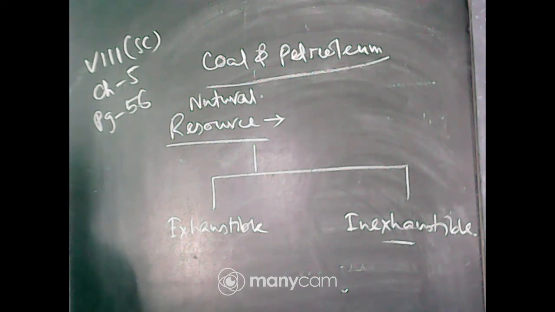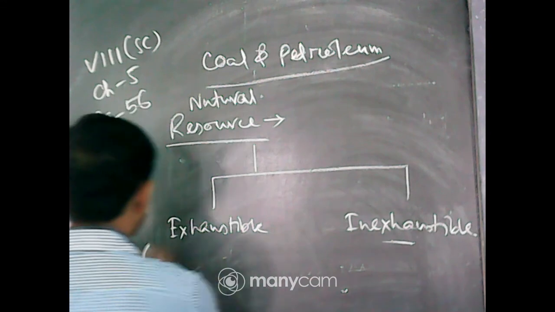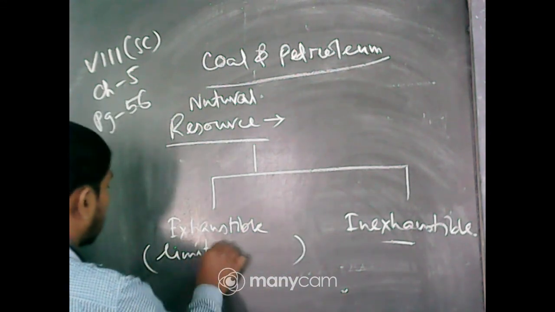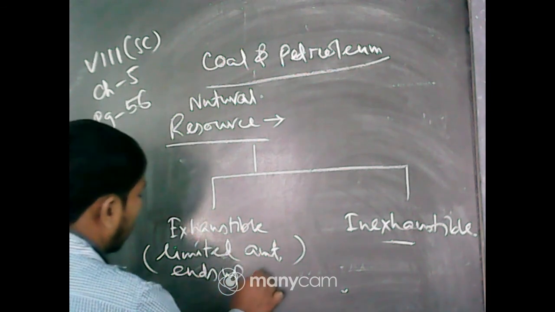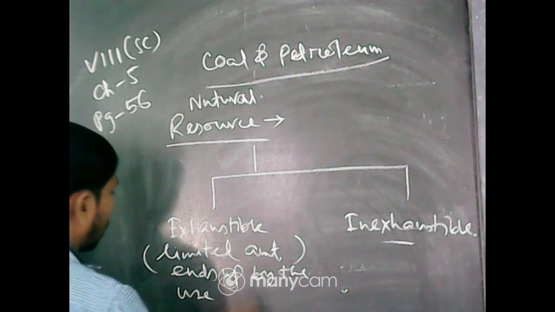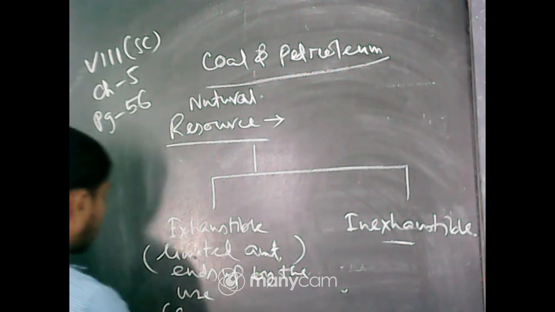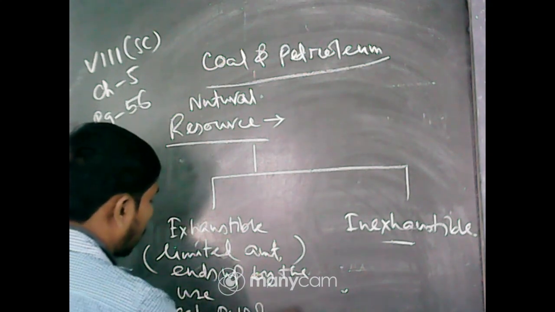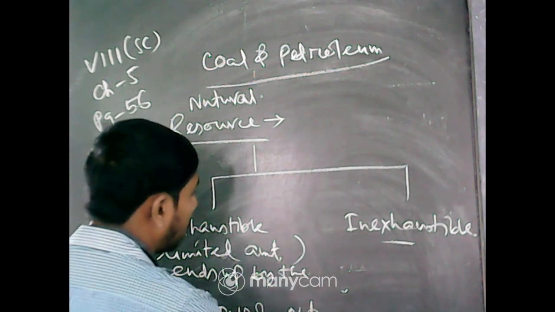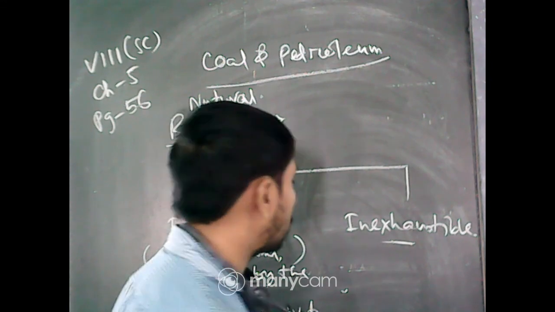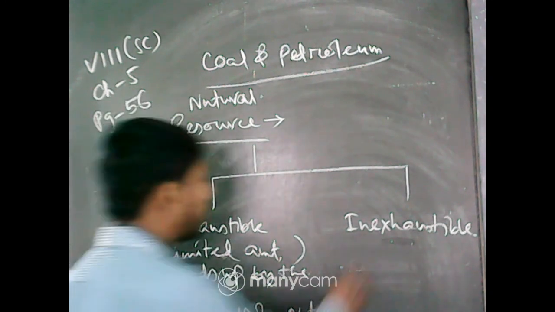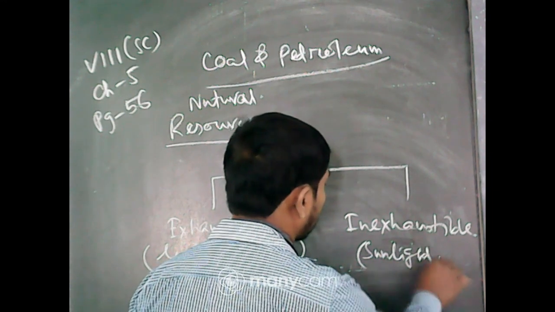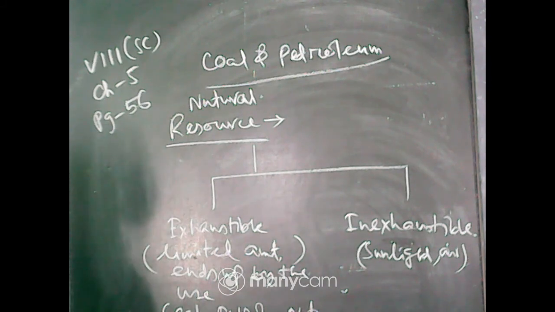An exhaustible natural resource is present in limited quantity in nature and can be exhausted by human activities, ending up by use. Examples are coal, petroleum, natural gas, etc. An inexhaustible natural resource is also a natural resource, but it will not be ended up by human use. Examples are sunlight and air.